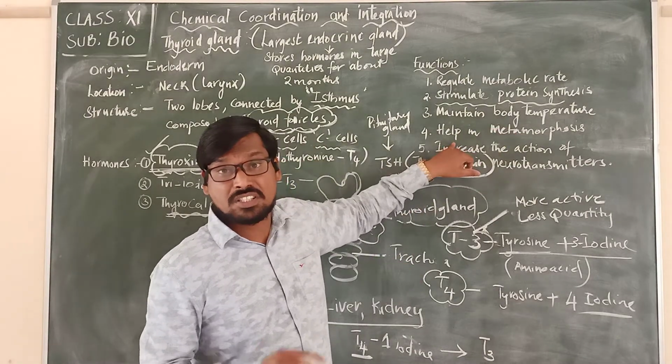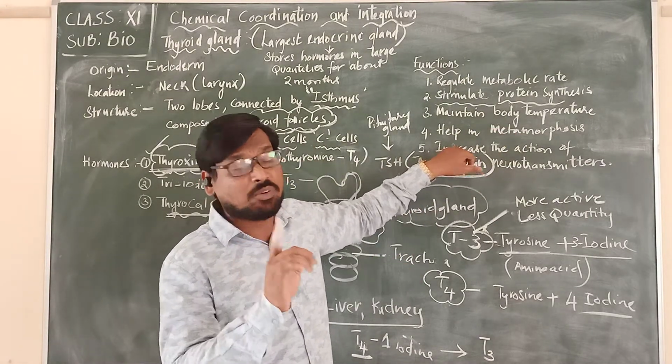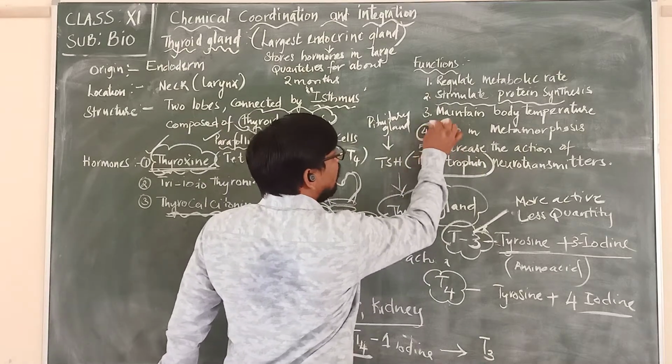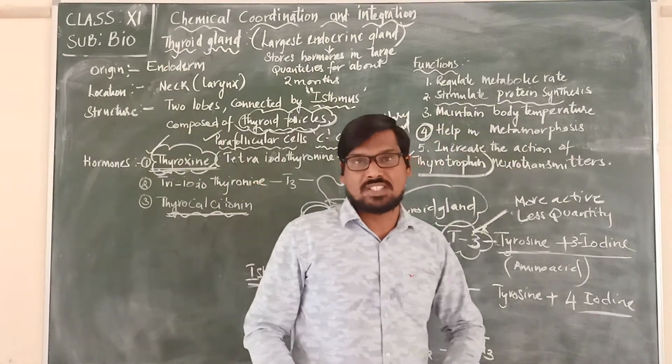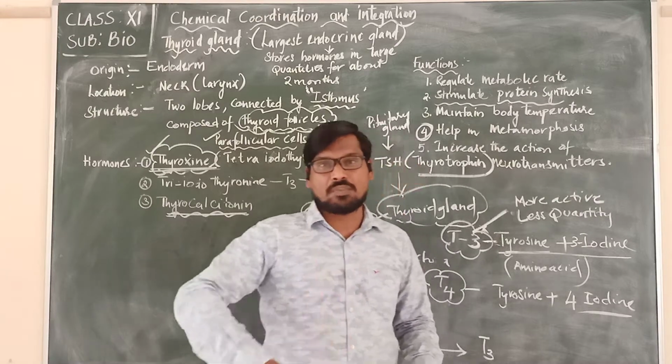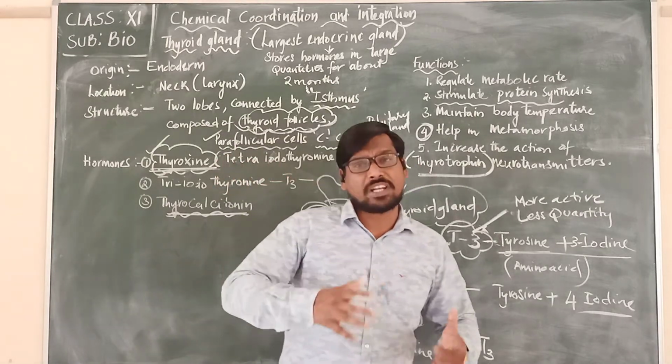Another very important thing to keep in mind is the fourth one: it helps in metamorphosis. What do you mean by the word metamorphosis?